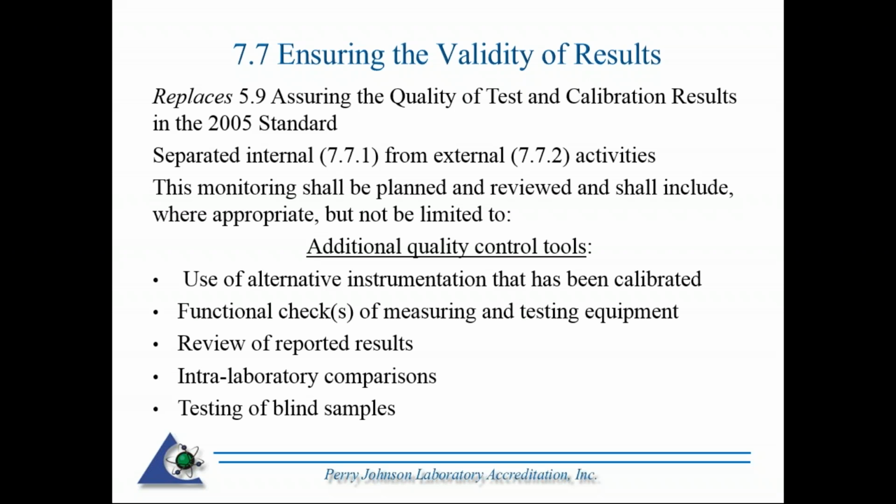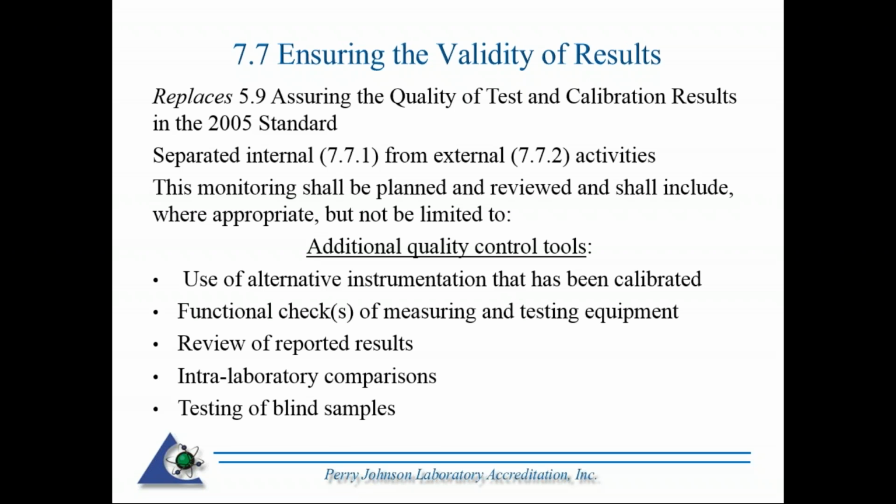All right, section 7.7 is assuring the validity of results. This correlates to section 5.9 in the 2005 standard, which was assuring the quality of testing and calibration results. You'll notice in 2017, it separates internal from external activities. Additional quality control tools have been added to the 2017 standard, and as specified in the standard, shall include, where appropriate, but not limited to: